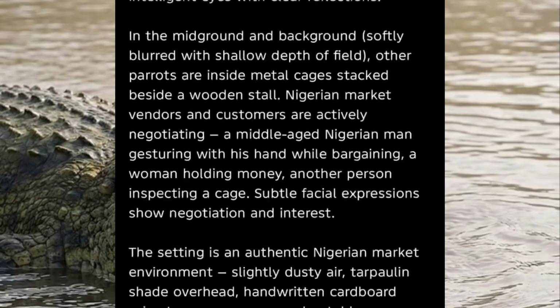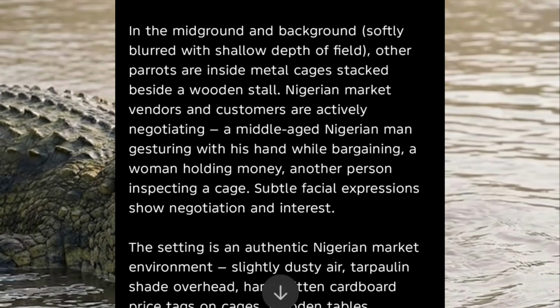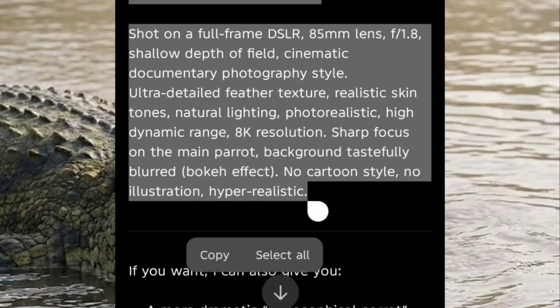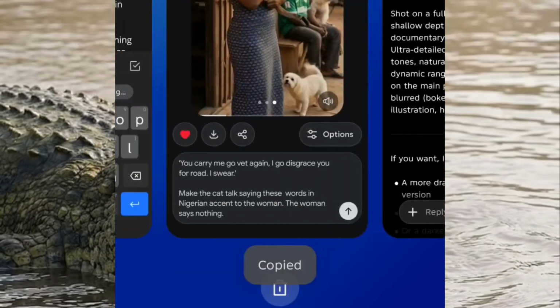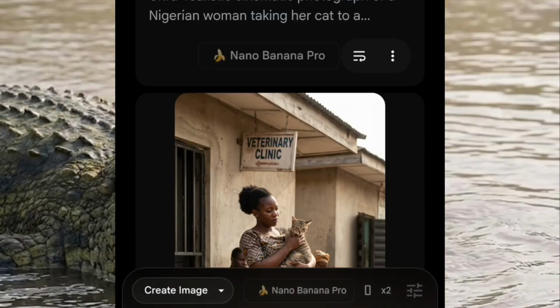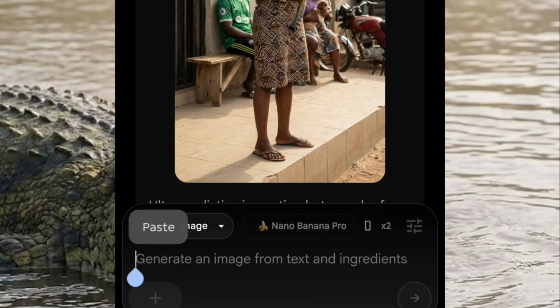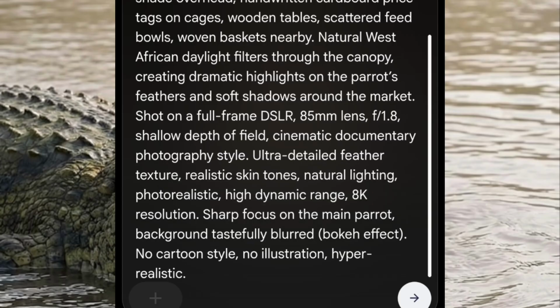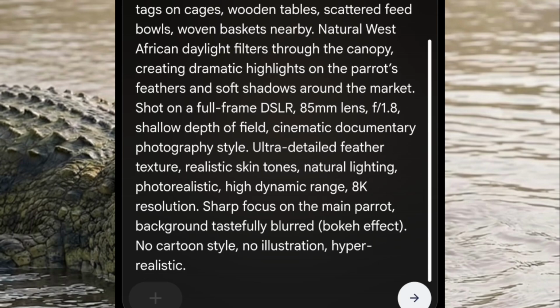All right, so we have our prompt because of our time, so let's just work on that. Let's take that, we copy that, and then we go straight to our NanoBanana. What we want to do is copy and paste. Don't forget, you want to make sure that your aspect ratio is 9:16. Remember, we're making use of Flow, Google Flow, right? NanoBanana Pro. Our output is 2, so let's generate an image.